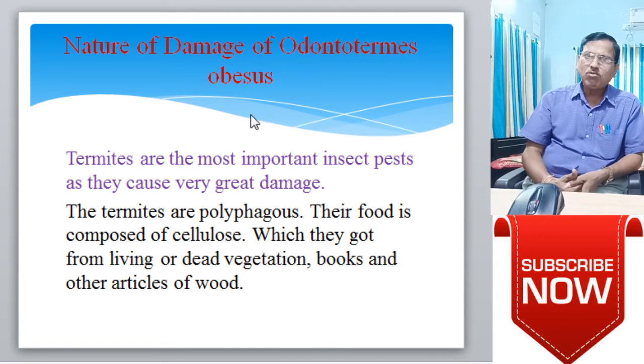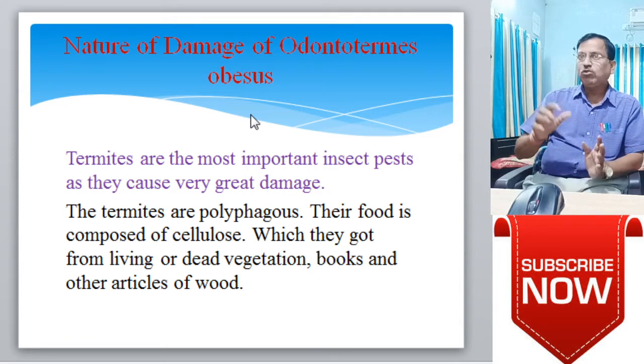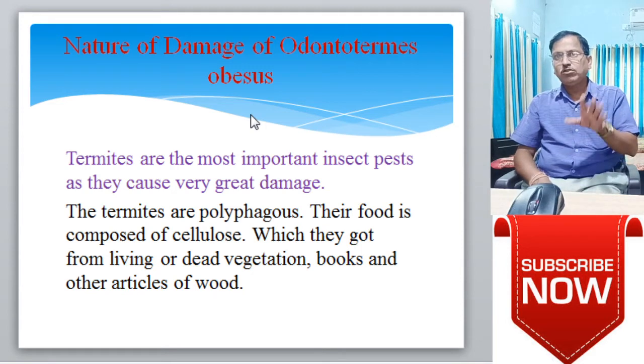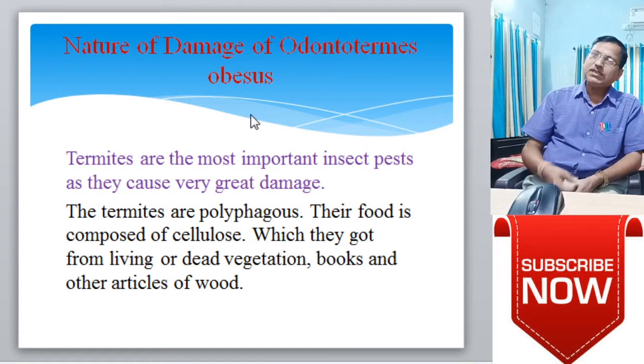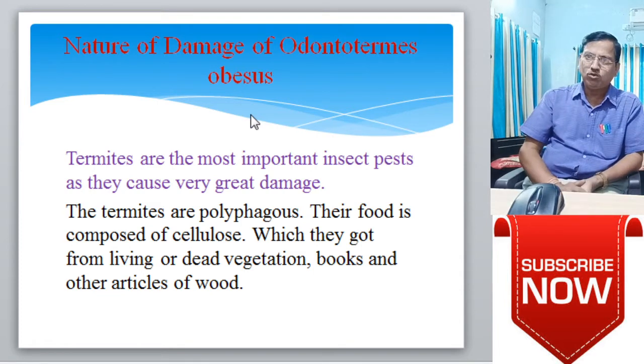Their food is composed mainly of cellulose. They are specific insects in the animal universe that can digest cellulose, since cellulose is not easily digested. Only in wood termites, a specific type of protozoan parasite, Trichonympha, lives in the alimentary canal and provides the specific enzyme for digestion of cellulose, which they get from living or dead vegetation, books and other articles of wood.